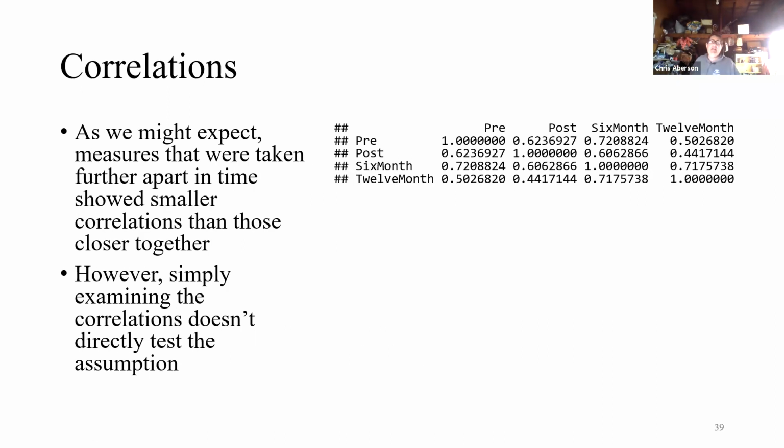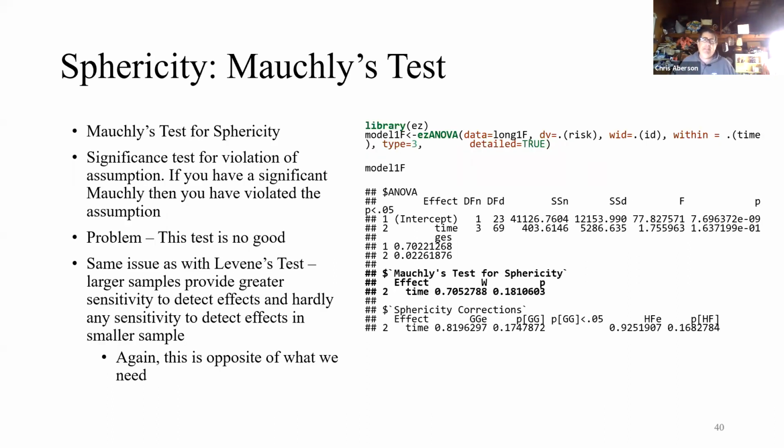So one thing we can see here from the correlations, those measures that were far apart, like pre-test and 12-month, have a correlation of about 0.5, comparing that to the correlation between pre and post, about 0.62. So you can see how we're getting that degrading of correlations over time. Now, evaluating the correlation matrix shows us that, but again, we run into the problem, well, how bad is the problem? We don't know yet.